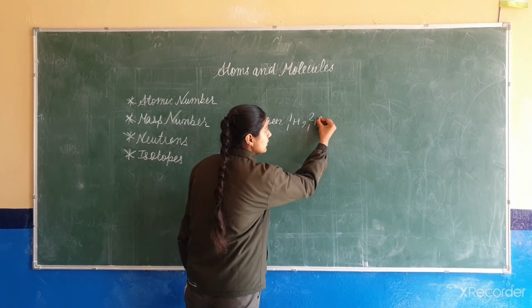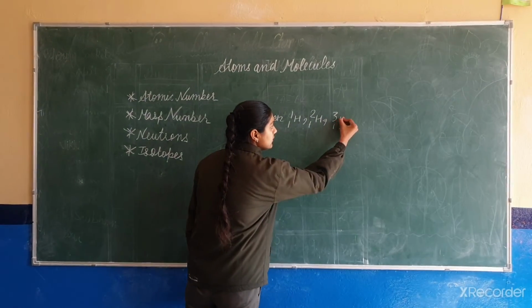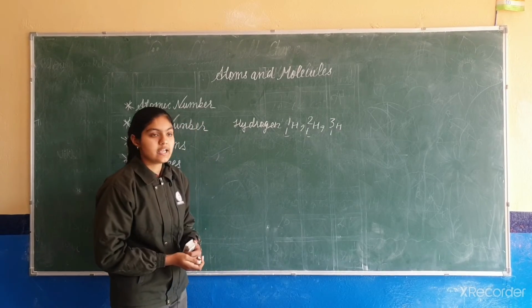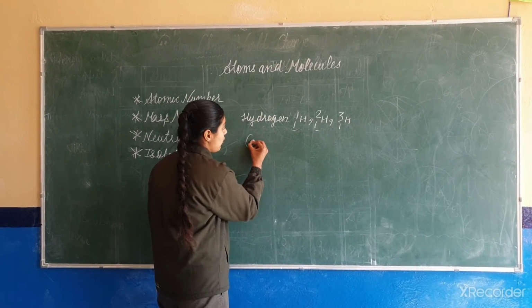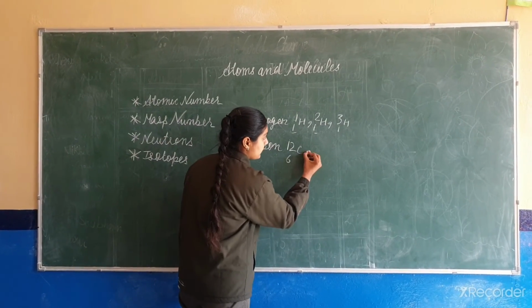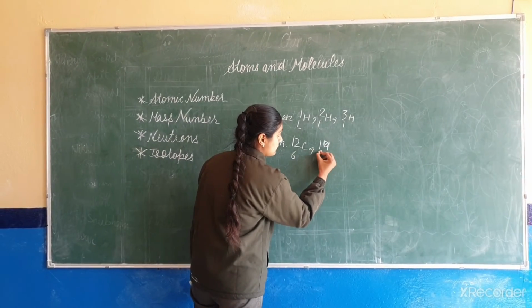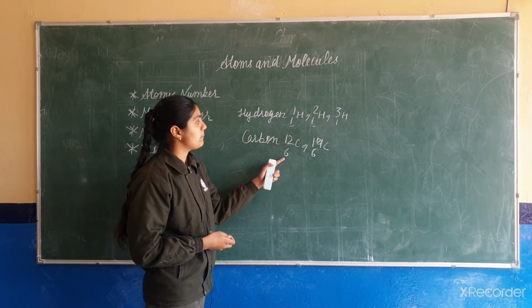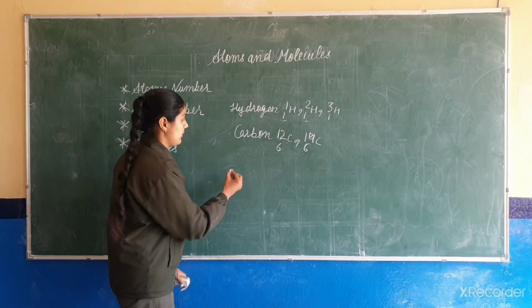You can see here the mass numbers are different but the atomic number is the same. Let's take one more example, carbon. Here also the mass numbers are different but the atomic numbers are the same.